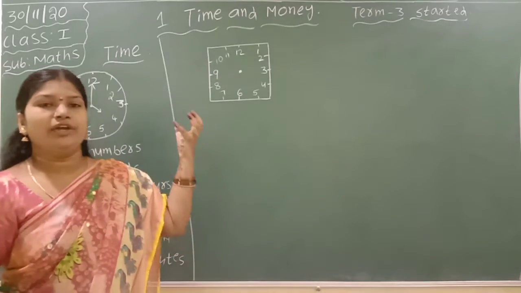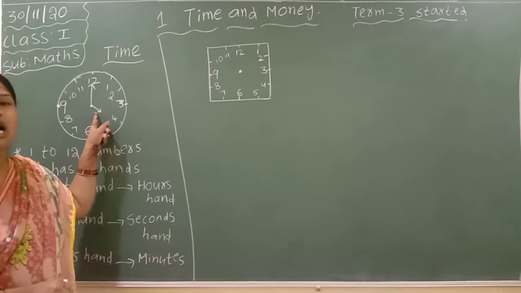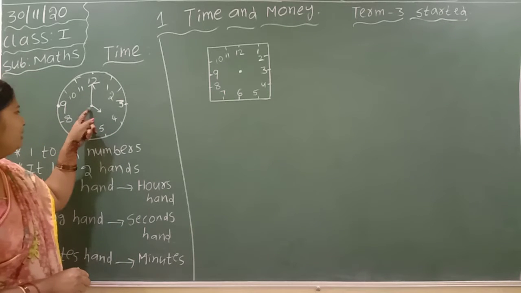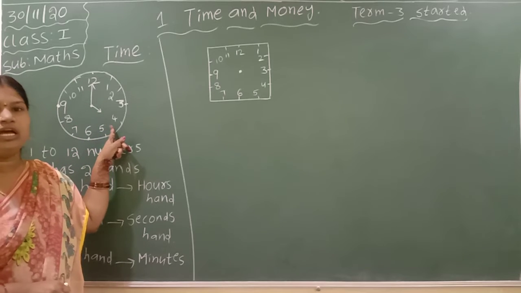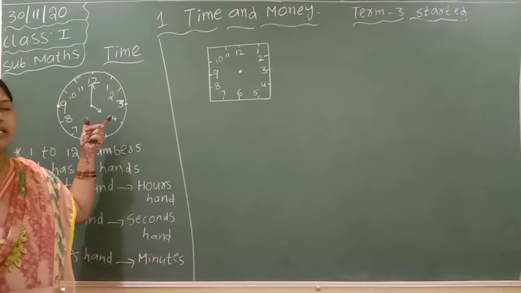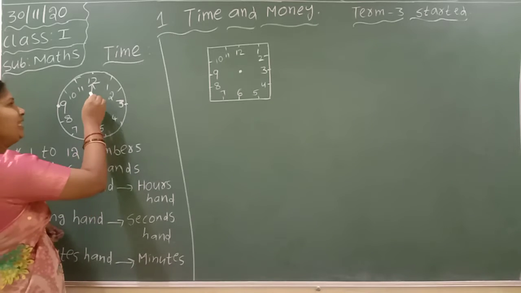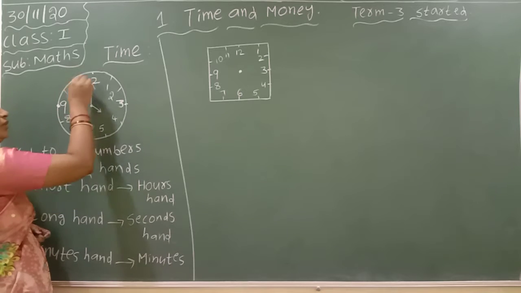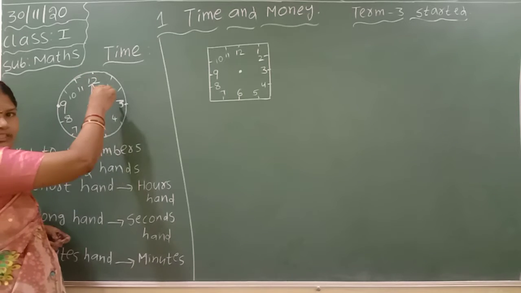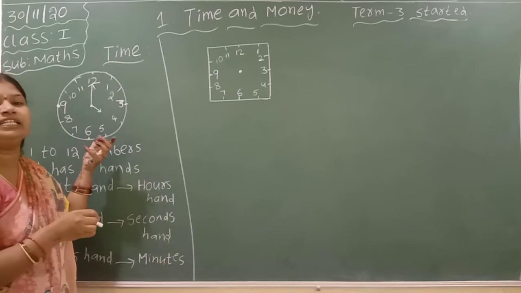Okay, children. Here the short hand shows the hours. For example, here the small hand shows 4. When it comes to 5, the long hand has completed one round from 12 to 12 again, then the small hand moves to 5.